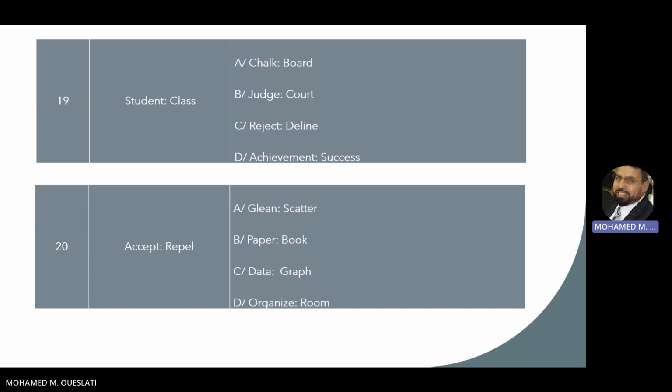The last case, which is accept and repel. So here the two terms, they hold opposing meaning. So the right answer for this one is A, glean and scatter. So glean, which means to obtain things and to collect things together. And scatter, which means to throw things here and there. So they hold also opposing meaning. So the right answer here for accept and repel is glean, scatter.